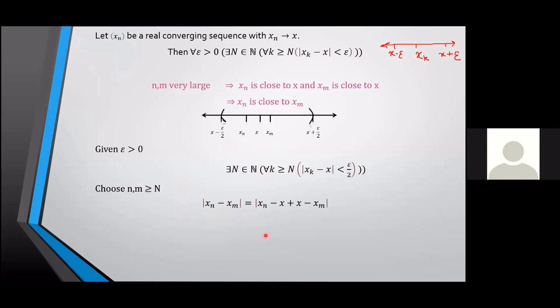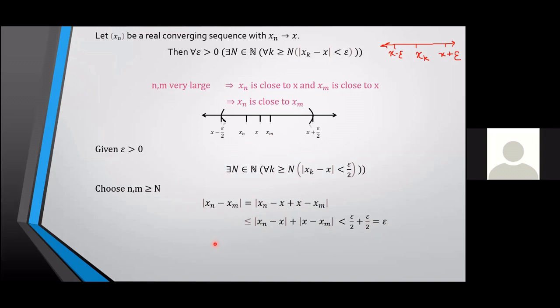We can use the add-and-subtract trick. By the triangle inequality, we can write this as less than or equal to mod xn minus x plus mod x minus xm. We know that both of these are less than epsilon by 2. Why? Because n is greater than or equal to n and m is also greater than or equal to n. So this entire thing becomes less than epsilon.